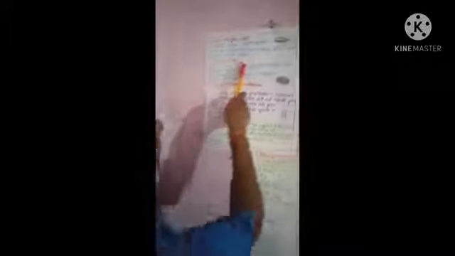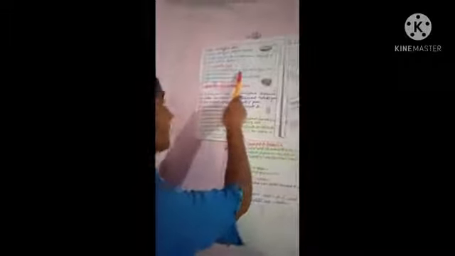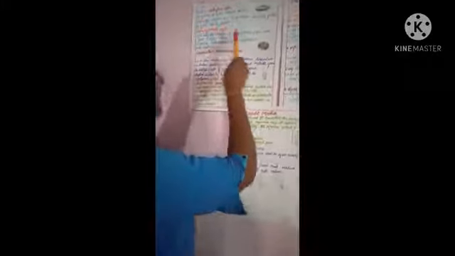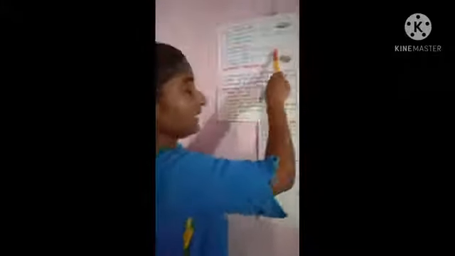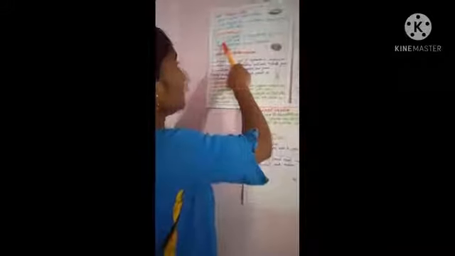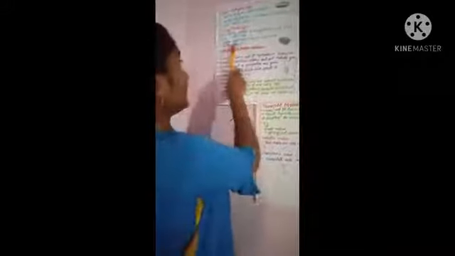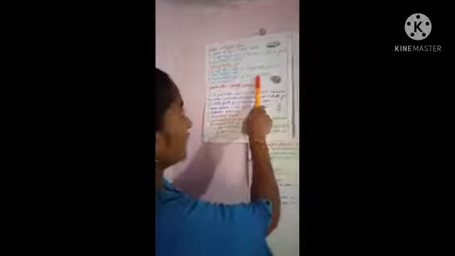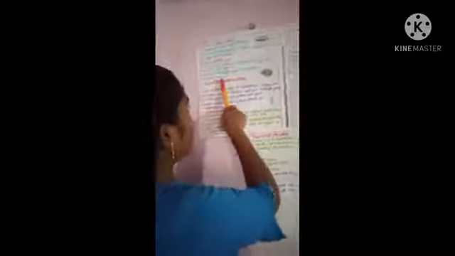Next one is Campylobacter agar. It is used for isolation of Campylobacter jejuni from fecal or rectal swab. It contains bacteriological charcoal, cefoperazone and amphotericin. This is the charcoal, and cefoperazone and amphotericin.